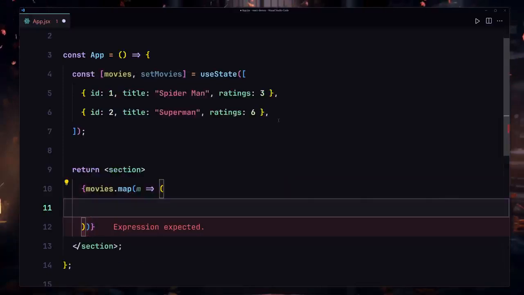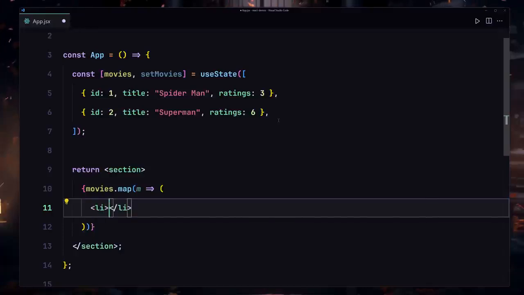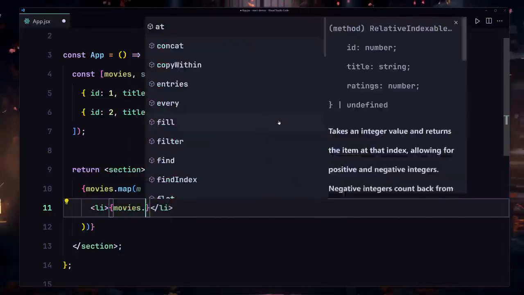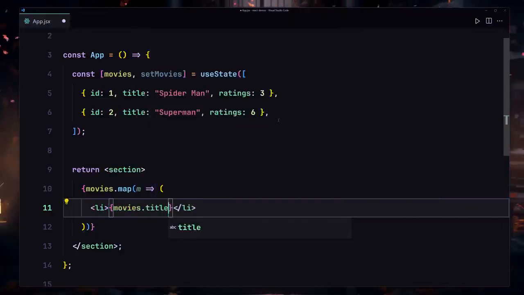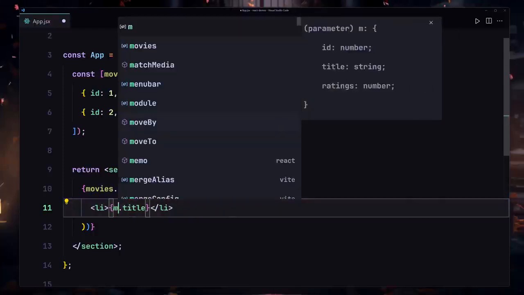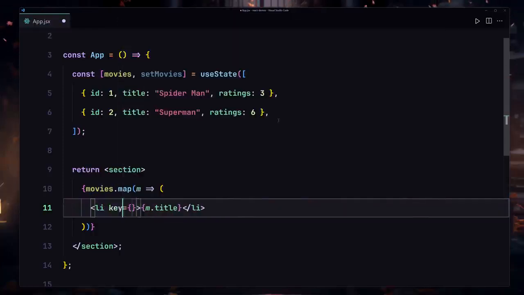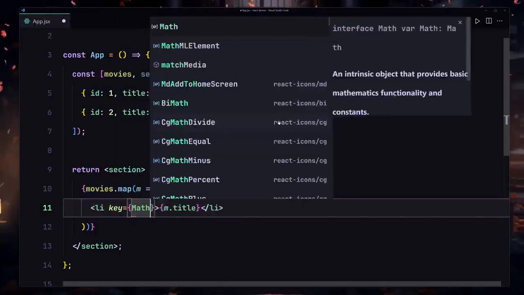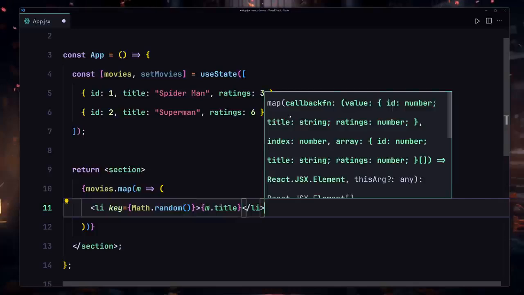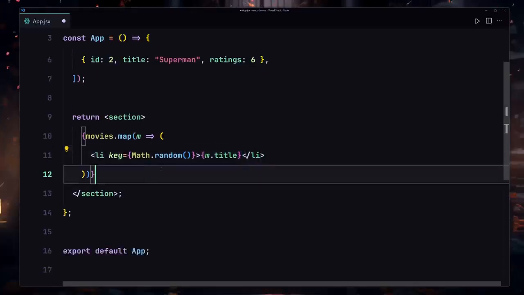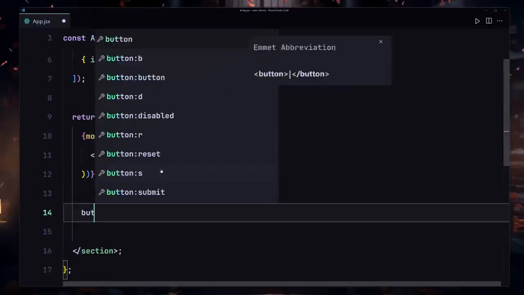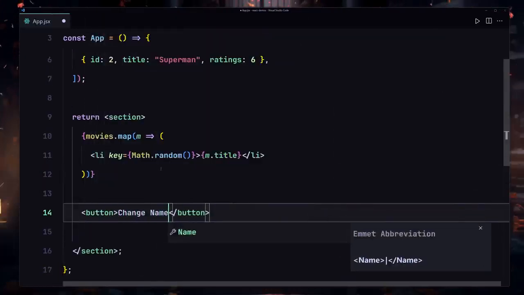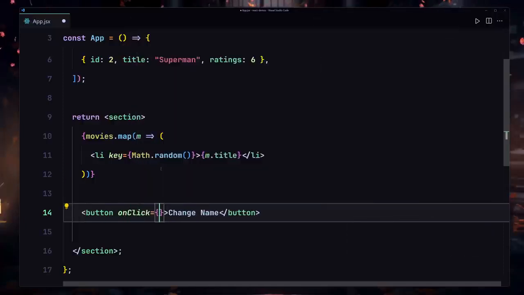And now inside there we are going to be using our li. Let me just use them manually, and I'm going to pass my m.title would be fine. And I'm going to also provide the key, and that will be like Math.random, and provide my random key to it. Now underneath there we're going to be creating a button which will say like change name, and we're going to be also attaching the event handler on there, which will say like handleClick.